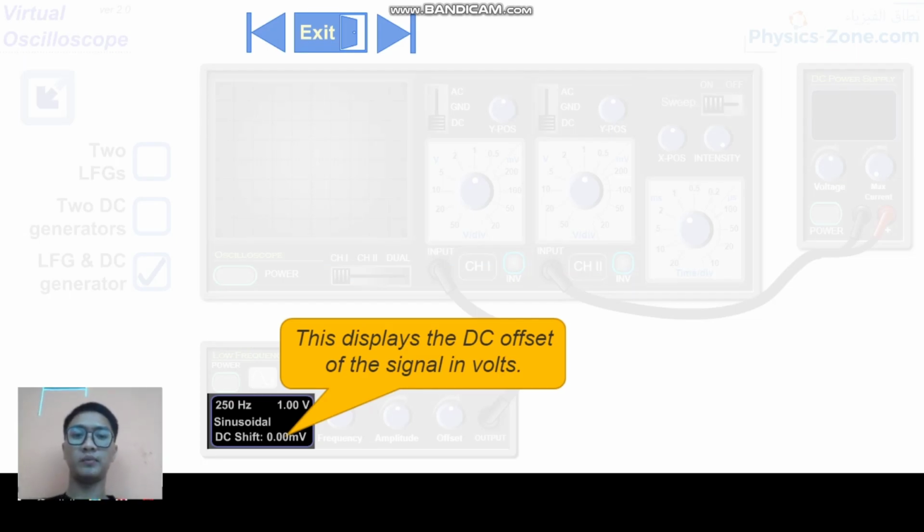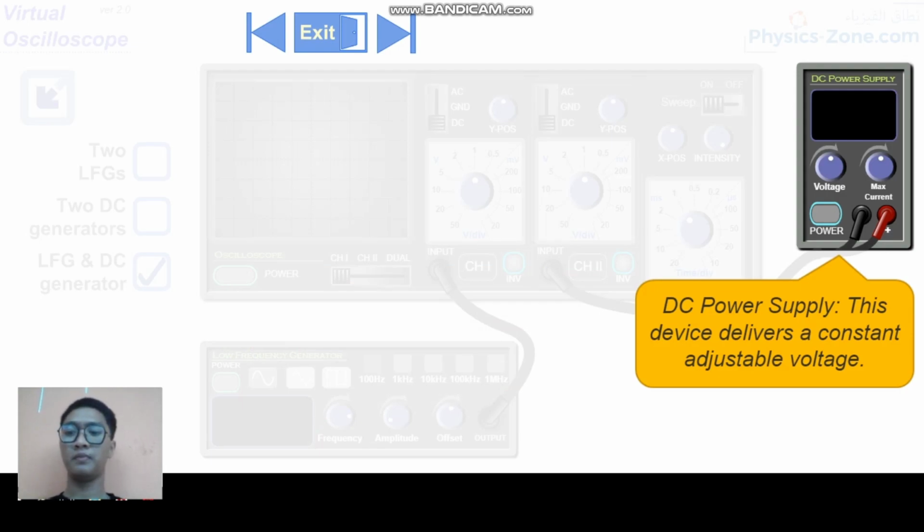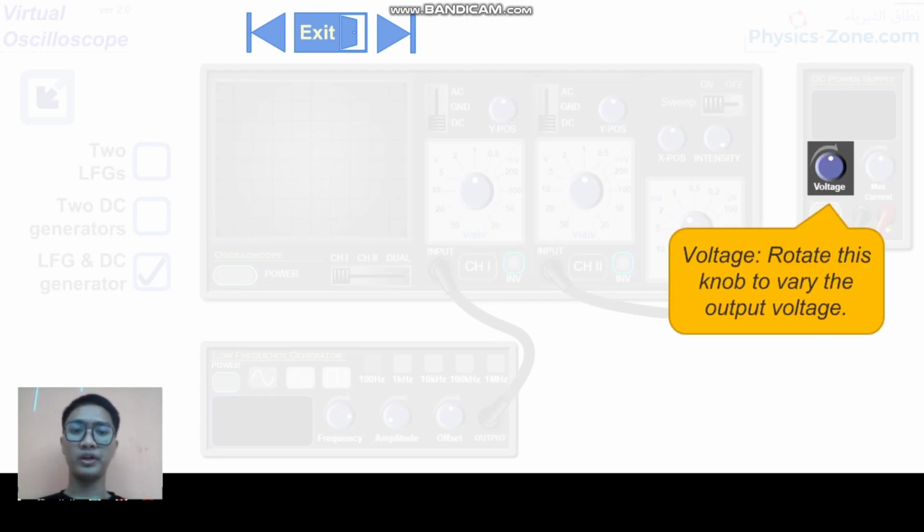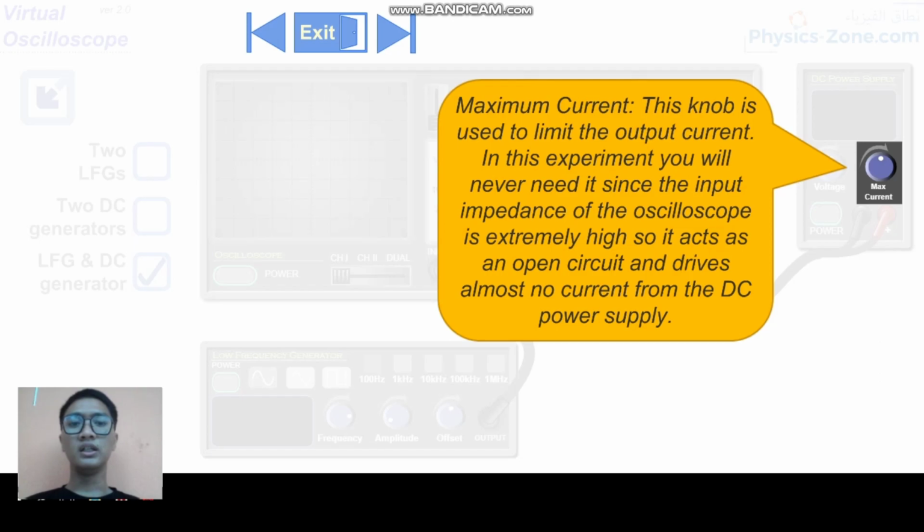Hello everyone, my name is Muhammad Zikri Abdullah and now it's my turn to tell you all the functions of the oscilloscope. Okay, this is the DC power supply. This device delivers a constant adjustable voltage. This is the on or off switch. This is used to turn the DC power supply on or off. Next is voltage. Rotate this knob to vary the output voltage. Next is maximum current. This knob is used to limit the output current.